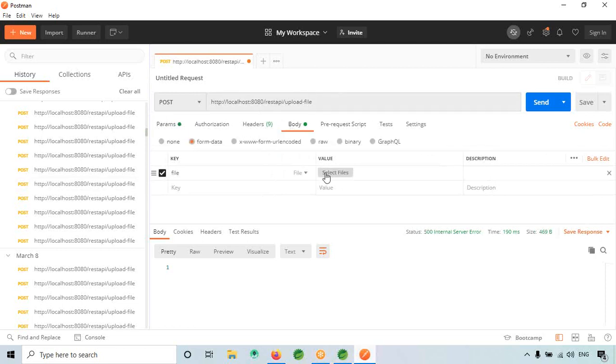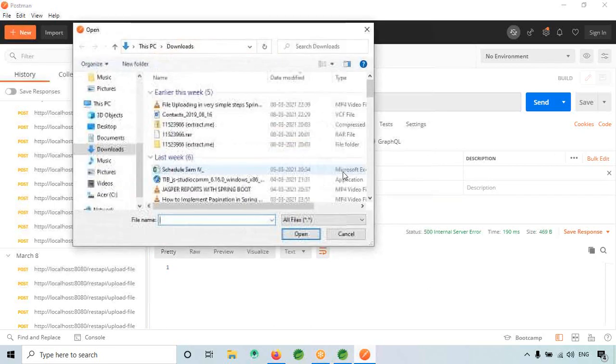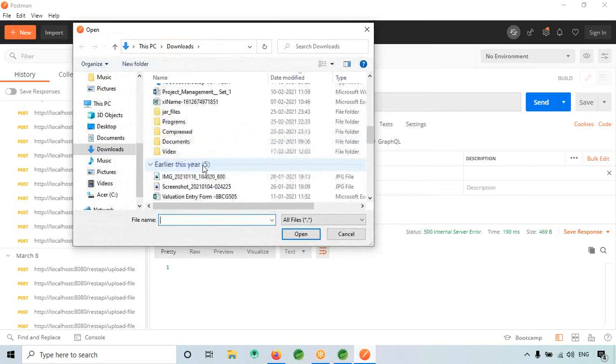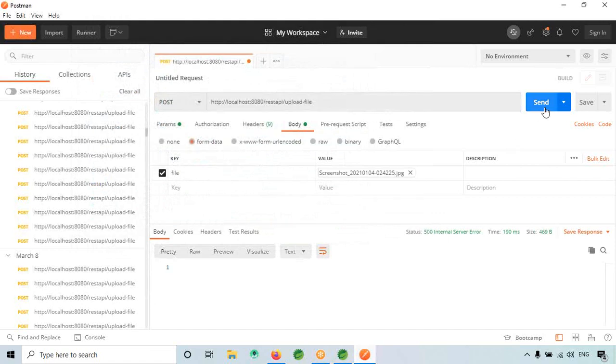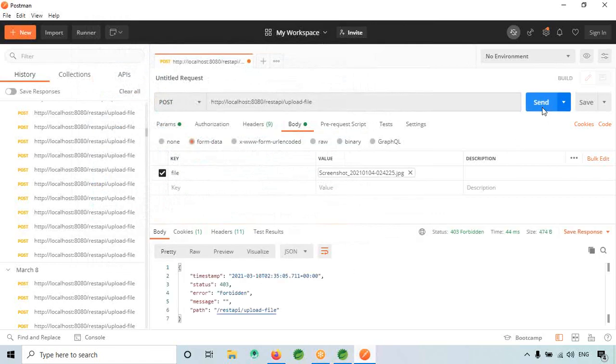There might be a possibility. In the params I was doing, is it? Okay, so click on body, file, select file, some file, open, click send. Here, the path is forbidden.